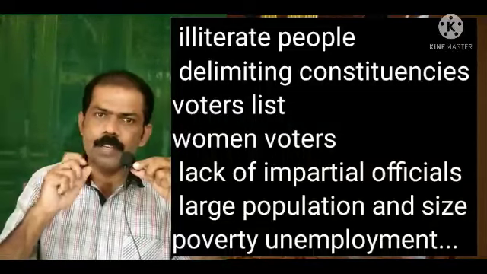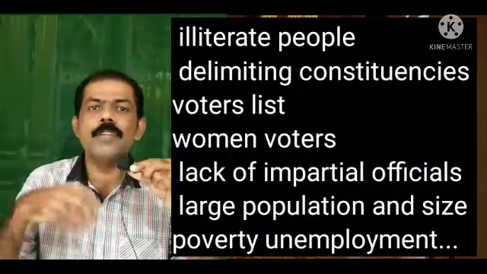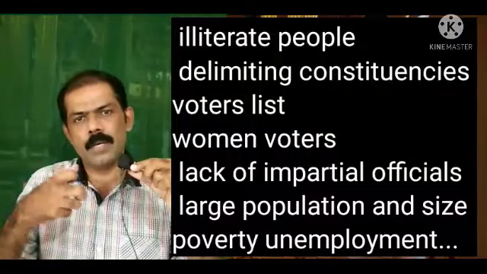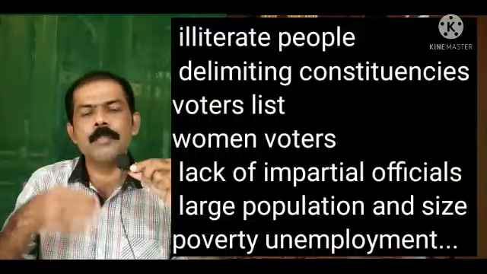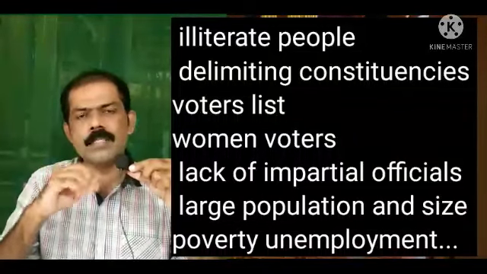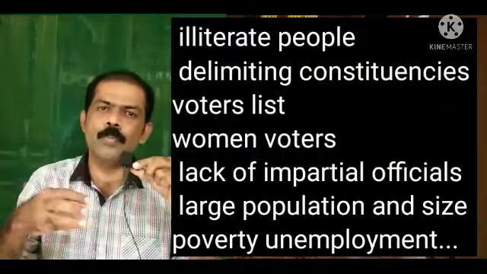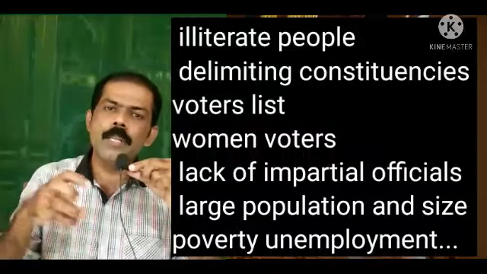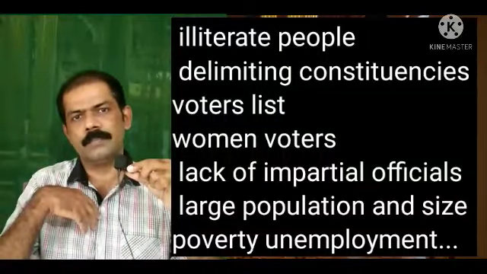And the fifth difficulty was that impartial and capable officials were very few, and the lack of impartial executives for conducting an election created many problems at the time of the first general election. The sixth difficulty was the large size of the population and the large size of the country, which created many problems for Sukumar Sen to conduct a comfortable election.